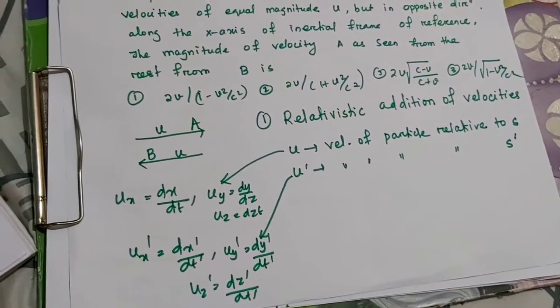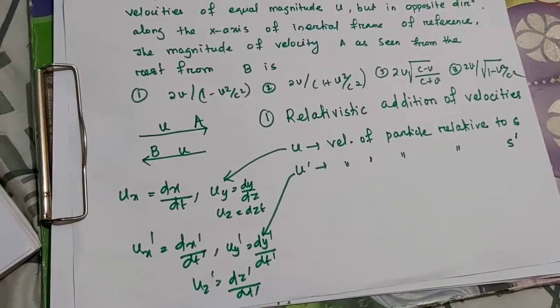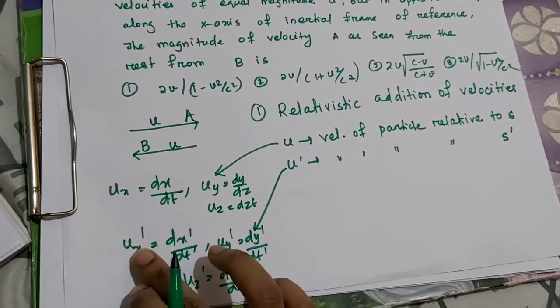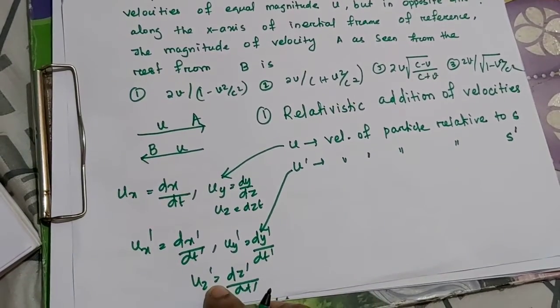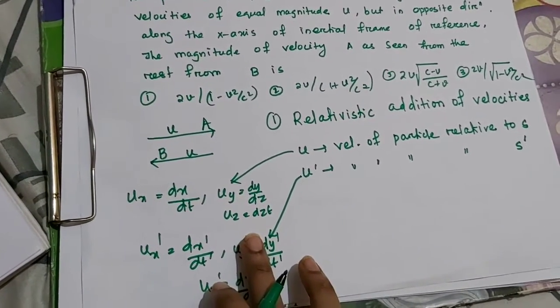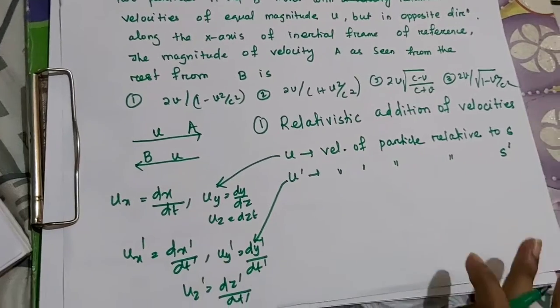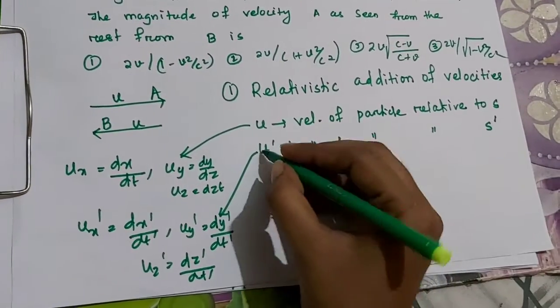Okay, so we have to determine the relation between ux prime and ux, uy prime and uy, and uz prime and uz. For this we have to take the Lorentz transformation.